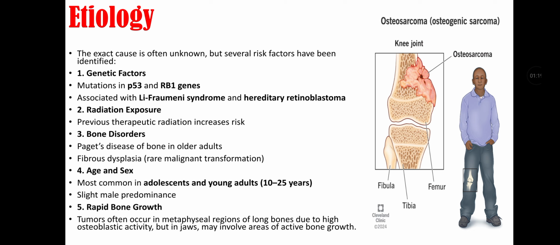Second etiology is radiation exposure, that is, previous therapeutic radiation increases the risk of osteosarcoma. Third cause is bone disorders like Paget disease of bone in older adults and fibrous dysplasia that cause rare malignant transformation. Fourth etiological factor is age and sex, as it is most common in adolescents and young adults between 10 to 25 years of age, and it has slight male predominance. Fifth is rapid bone growth. Tumor often occurs in the metaphyseal region of long bones due to high osteoblastic activity, but in the jaw it may involve areas of active bone growth.